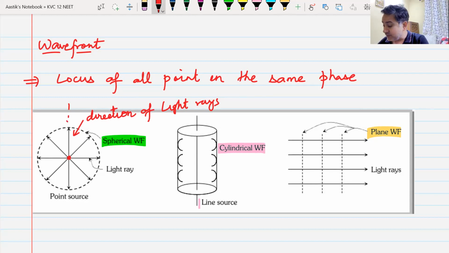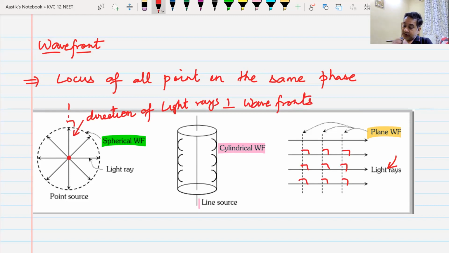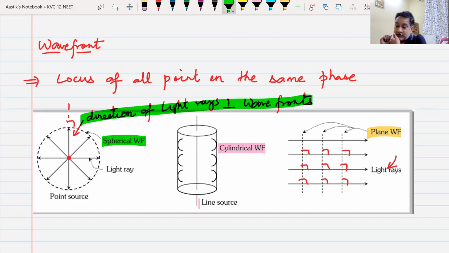Okay. The direction of light rays is always perpendicular to your wavefronts. So remember this point. See, here there are light rays and your wavefront is perpendicular to the light rays. Do we understand this? So this is one important point that you must remember about wavefronts. The direction of light rays, or the direction in which the light is traveling, is always perpendicular to the wavefronts. And you must remember which source creates what types of wavefront. These are the only two things that you must remember about the wavefront. I'll give you a minute to note it down.